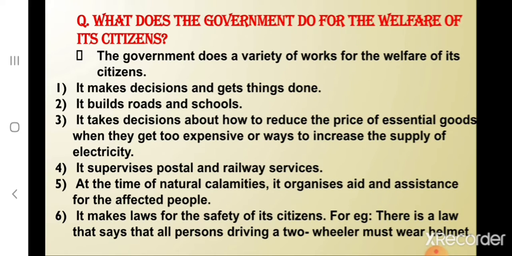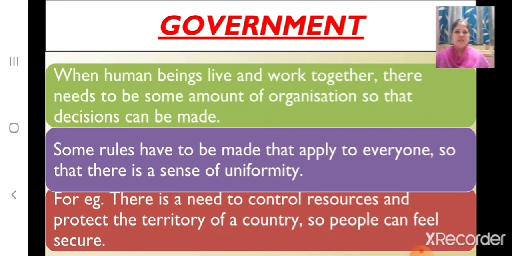At the time of natural calamities, it organizes aid and assistance for the affected people, and it makes laws for the safety of its citizens. For example, there is a law that says that all persons driving a two-wheeler must wear helmet. Children, how does the government manage to do this?